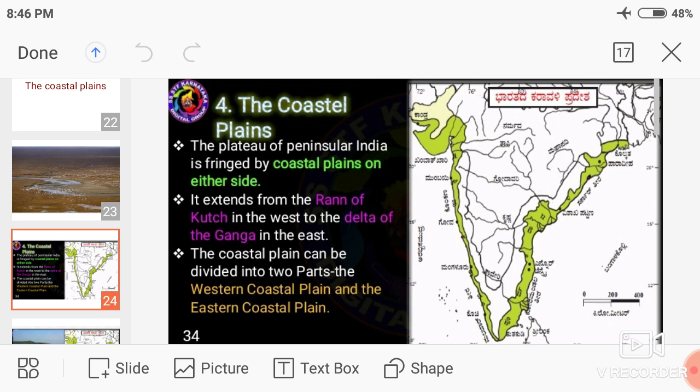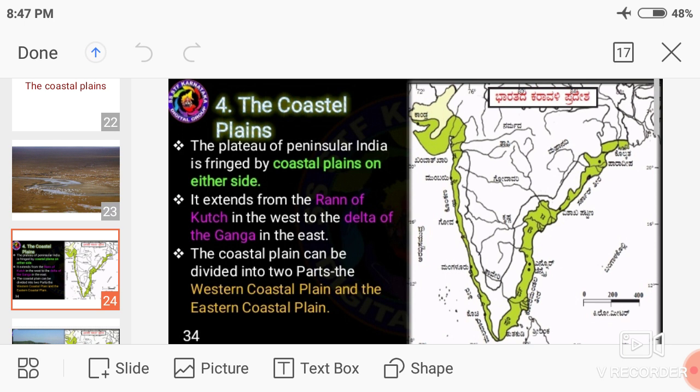The coastal plains extend from the Rann of Kutch in the west to the delta of the Ganga in the east. Very important. It extends from west to east.